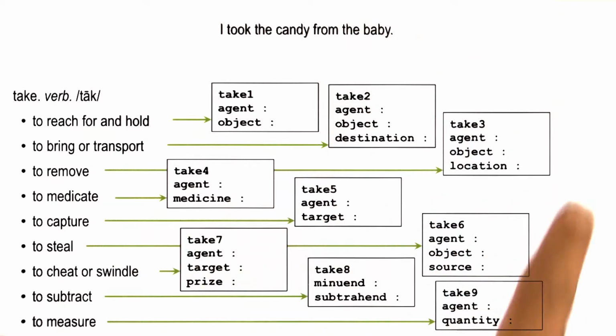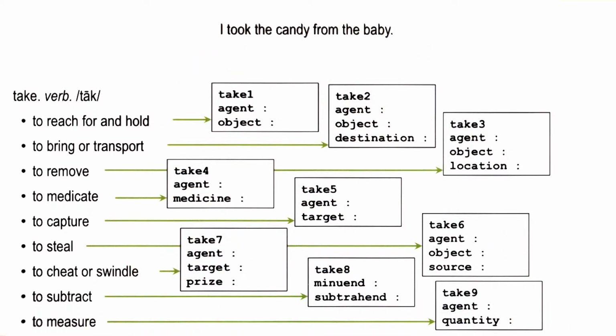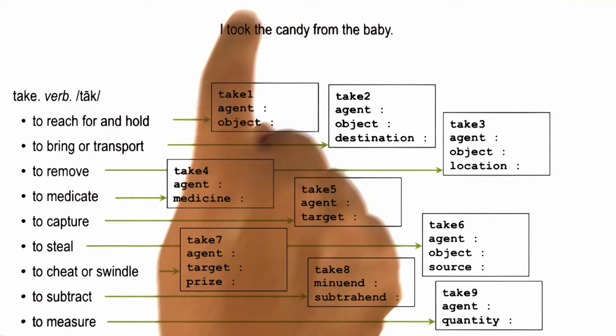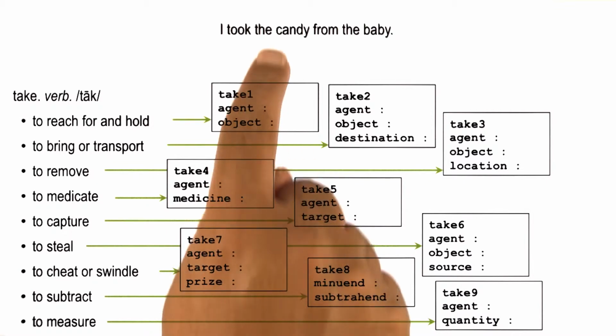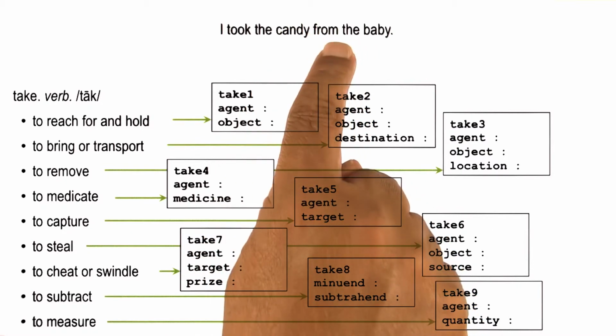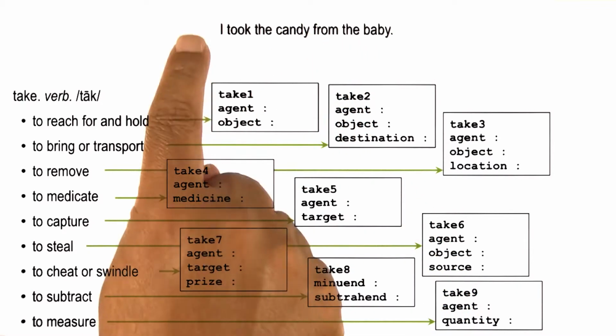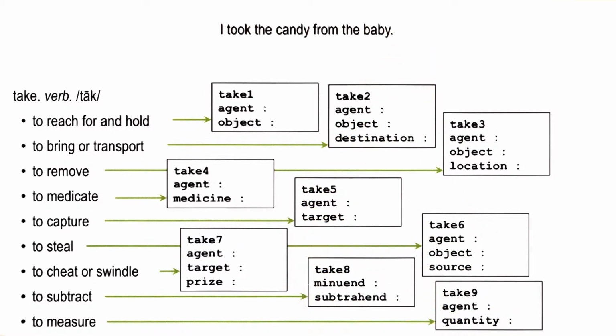To understand some of the limitations of this theory, let's go back to the sentence, I took the candy from the baby. In this sentence, we had inferred that took signifies stealing the candy from the baby. In effect, we had a large number of rules that told us how to make sense of the word take by making sense of the word candy, making sense of the word from. But as we look at an increasingly large number of forms of the sentence, the number of rules that we need starts exploding. So consider small variations of this sentence.